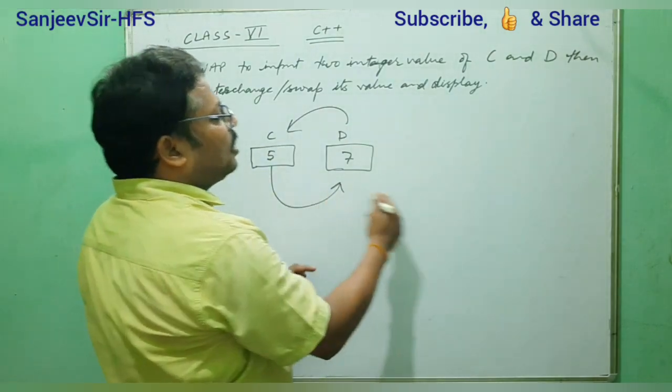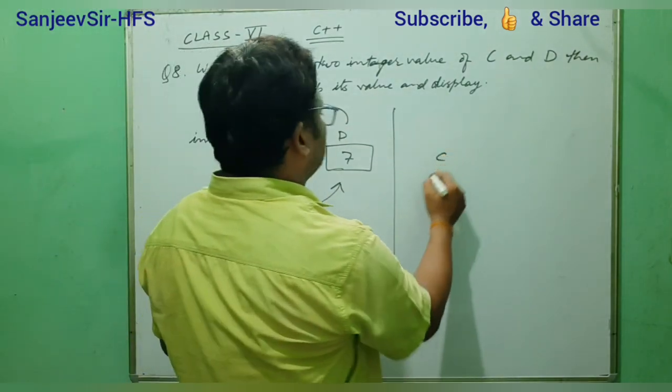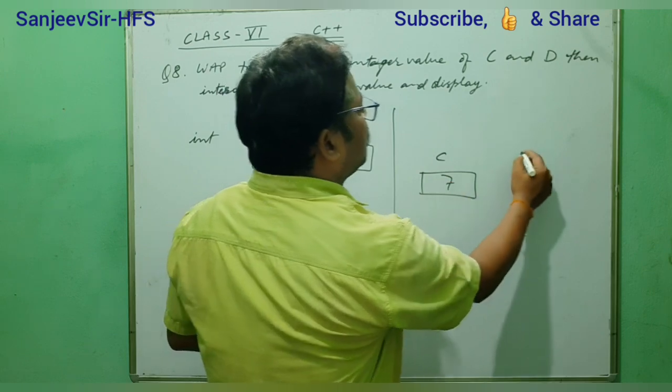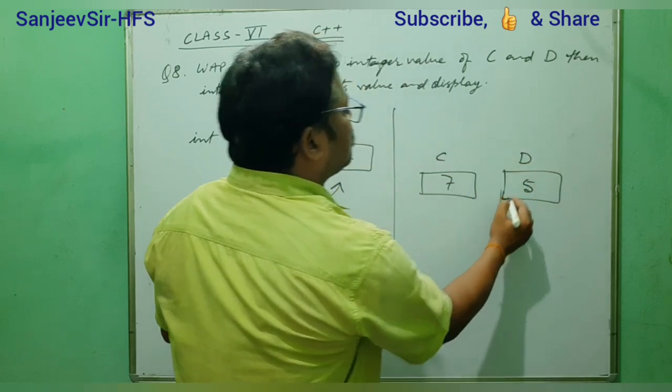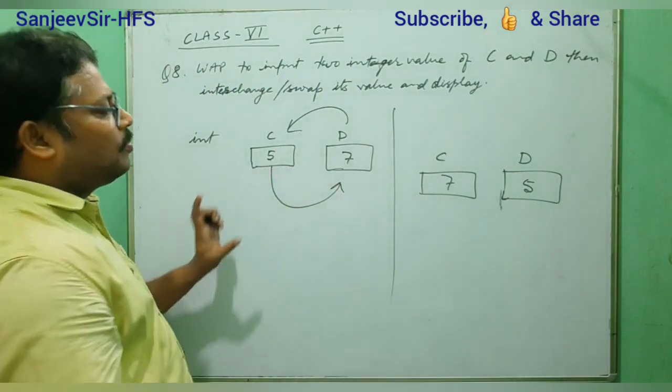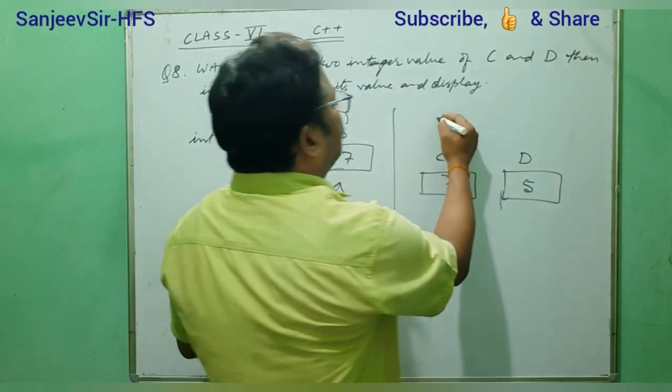After interchanging, the resultant value will become: C will have 7 and D will have 5. So here this is before interchanging and this is after swapping.